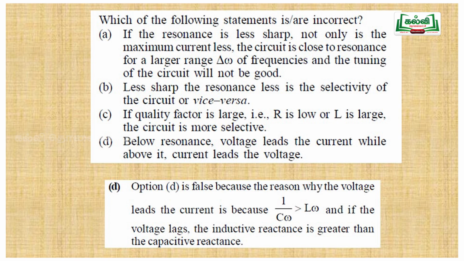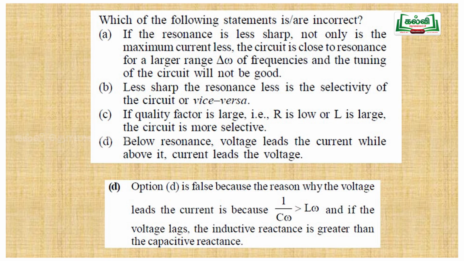Similarly, for the sharp resonance, this is true. For less sharp resonance, the selectivity of the circuit is less, and vice versa. This also seems to be correct by the resonance chart. And option C: if the quality factor is large, that is R is low or L is large, the circuit is more selective. This is also true. So options B and D will be the answer. So let us see: below resonance, voltage leads the current, while above it, current leads the voltage.